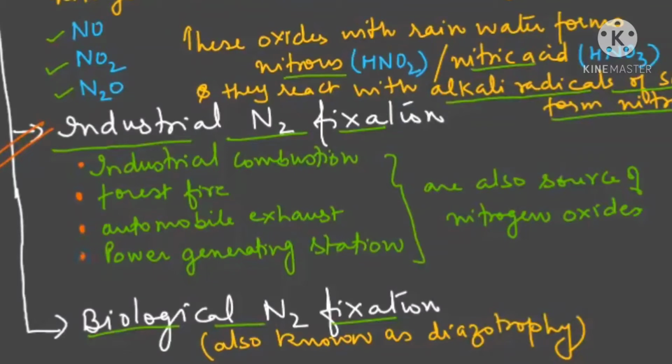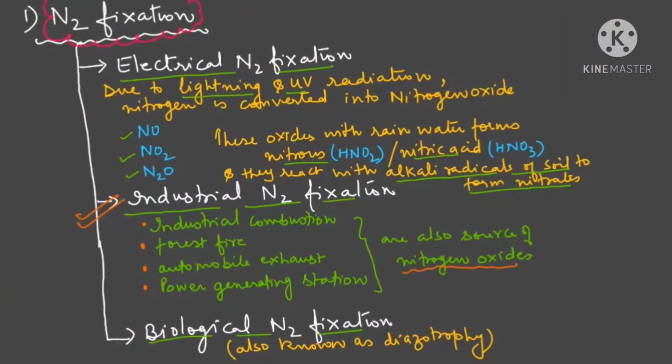These are the sources of nitrogen oxides, and these nitrogen oxides will again be changed into nitrous or nitric acid to form nitrate or ammonium ions. And the third category is biological nitrogen fixation, which we are going to study in detail.